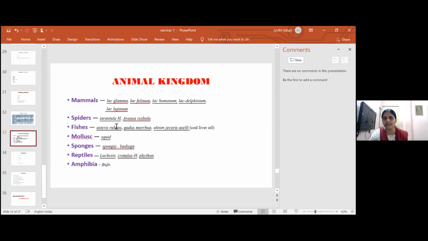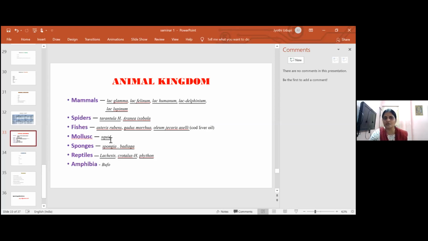And there are spiders like Tarantula and Aranea ixobola, which in some cases we have seen and also use in our daily practice. And fishes like Asterias rubens, Gadus morhua, and cod liver oil, that is nothing but Oleum jecoris aselli, is also used.